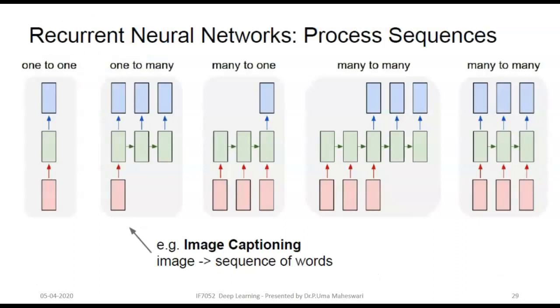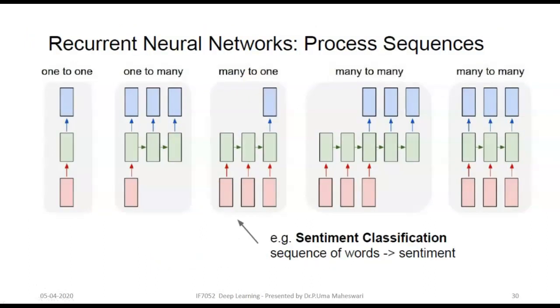For image captioning kind of applications, we give only one image and get output as a sequence of words. Captions are sequences of words, right? So at every state we get one word at a time. That's what one to many is. And the many to one case is, for example, sentiment classification. We are given different words of every document, every sentence.